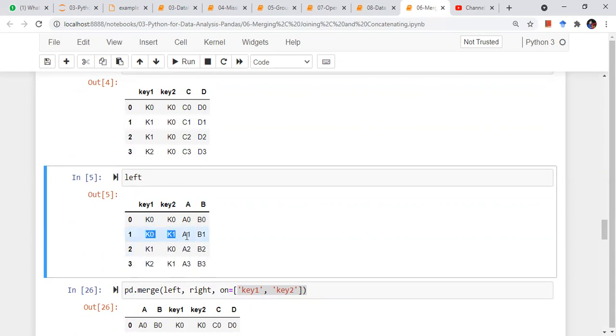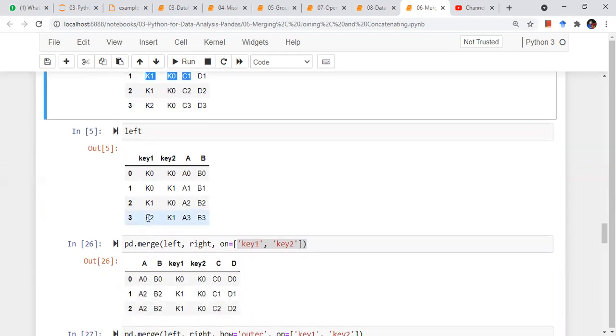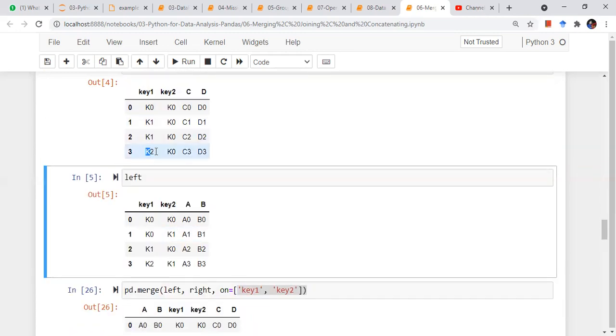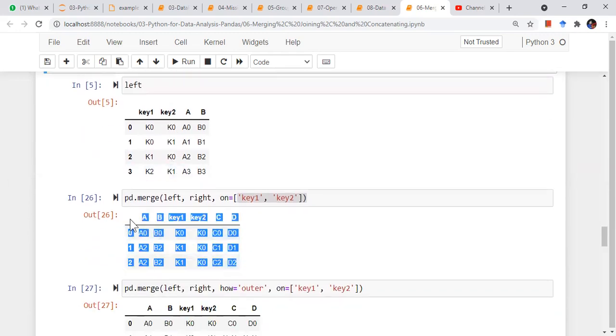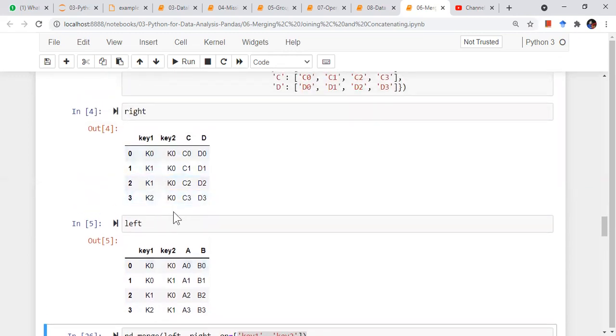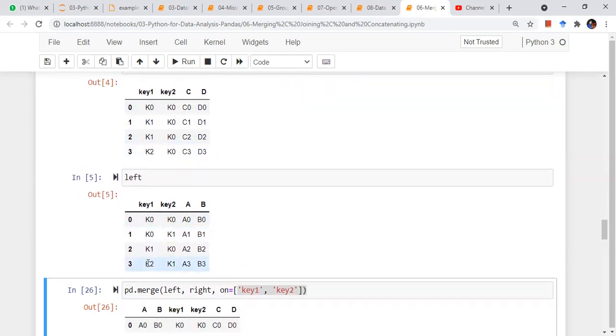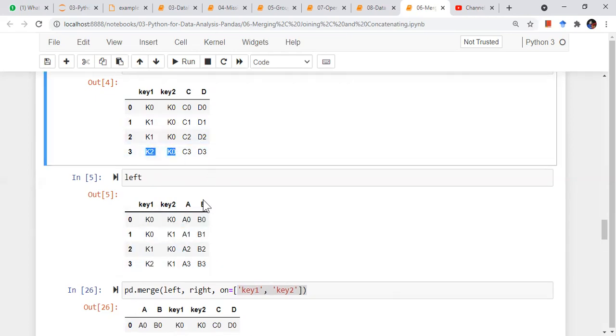There is no row called K0, K1. There is a row in the left data frame, but there is no row in the right data frame. So I'll not put it here, it will not be counted. Then I have K2, K1, but there is no K2, K1 in the other, so it will not be kept here, right? So like this, I'll have a merging based on these keys. Wherever the key is matching, only there is the merging happening. K2 is present in only one of the data frames. K2 is here, K2 is here, and K1. This combination is there, but this combination is not here, so I'm not getting this.